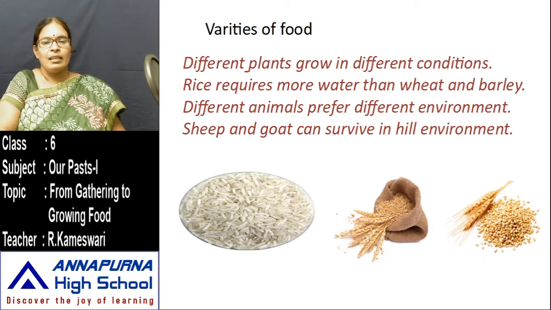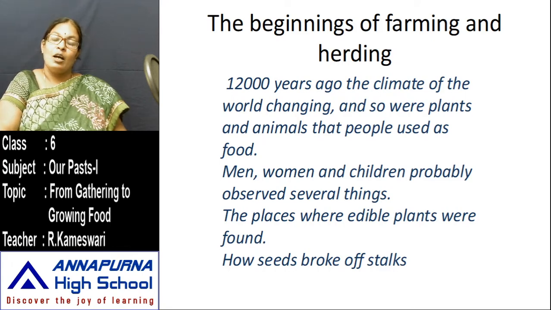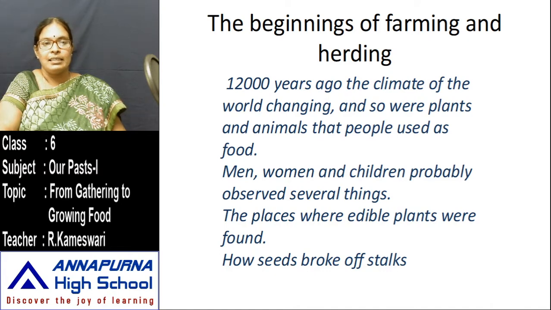Okay, children. Now, in the beginning of farming and herding, how did they start farming and herding? In the previous lesson, I explained that 12,000 years ago the climate of the world was changing, the temperature was increasing, and the grasslands developed.